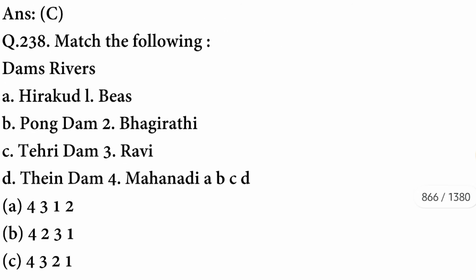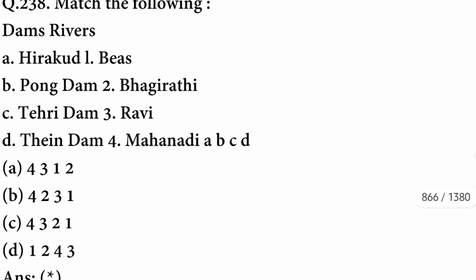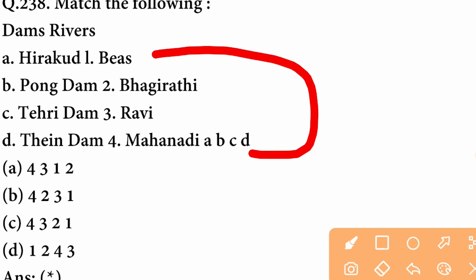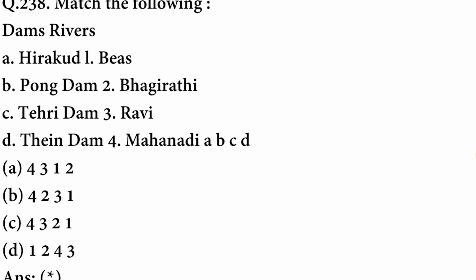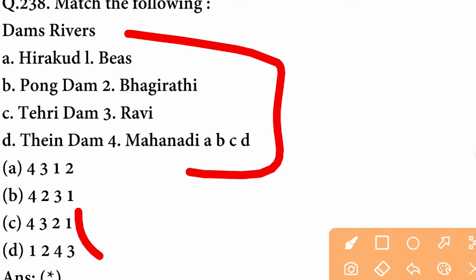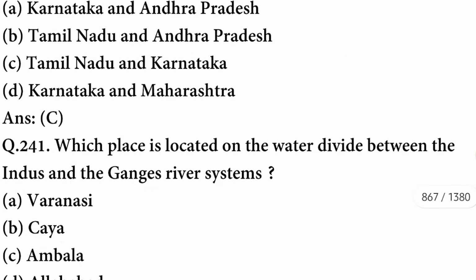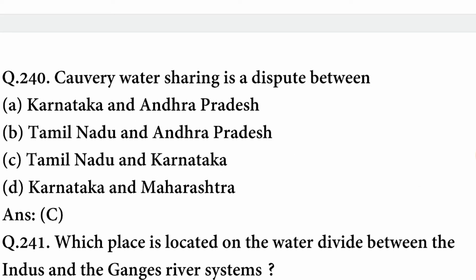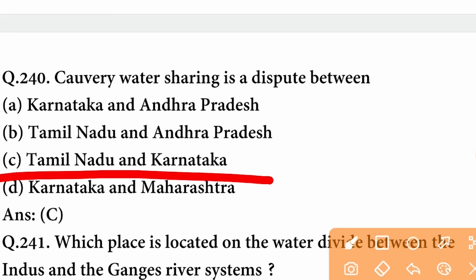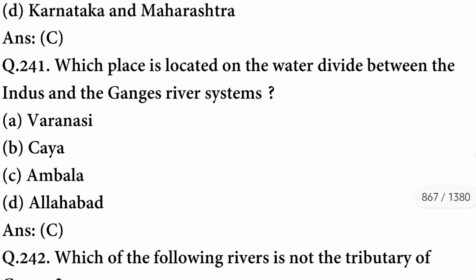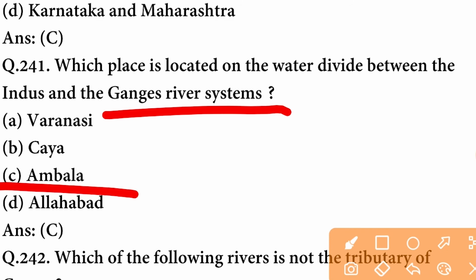Next question. Dams and rivers have been given here: Hirakund, Pong Dam, Tihri Dam and Thaim Dam, and their rivers have been given here: Bias, Bhagirathi, Ravi and Mahanadi. You will have to answer this question in the comment section. Next question. The longest dam in India is Hirakund Dam. Kaveri water sharing is a dispute between Tamil Nadu and Karnataka. Which place is located on the water divide between the Indus and the Ganges river system? It is the place Ambala.